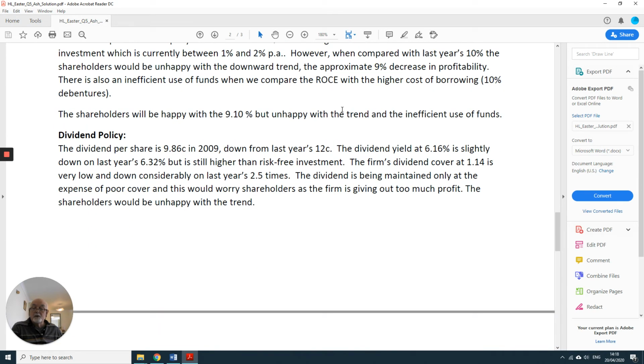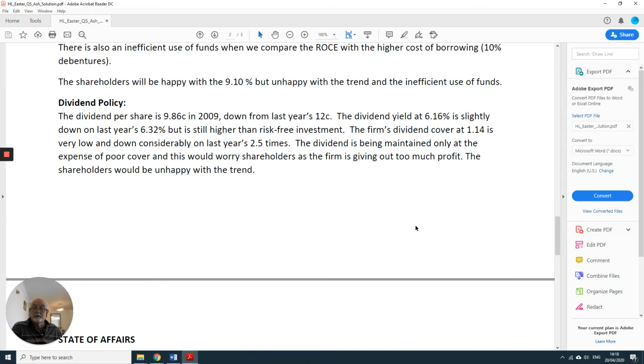So what have we got to say about that then? The dividend per share is 9.86 cents, and it's down on last year's 12 cents. Expressing this year's dividend as a percentage of the market price gives us a dividend yield of 6.16%, and that's slightly down on last year's 6.32%. But of course, the important thing is that at 6.16%, it's much higher than the return on risk-free investment, currently at under 1%. Our dividend cover, though, is way down from last year's 2.5 times, and it's gone all the way down to barely over 1.14 times.